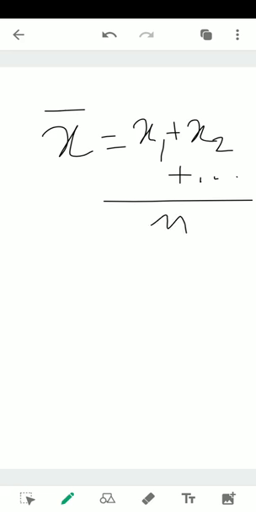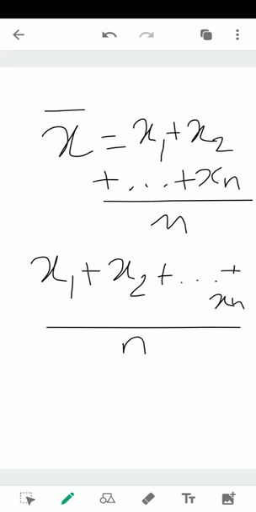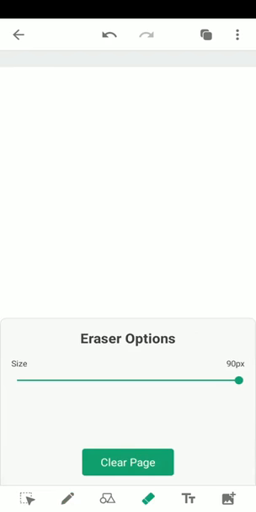Here n is the number of observations. So this is how we write the formula for mean. I hope this is clear. Let us go ahead and understand what is median.